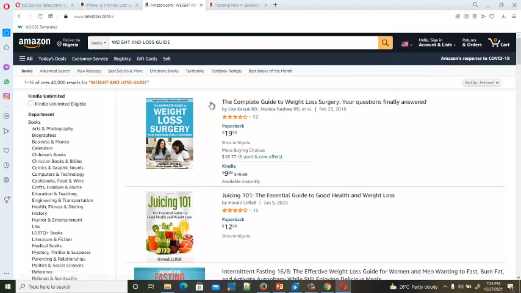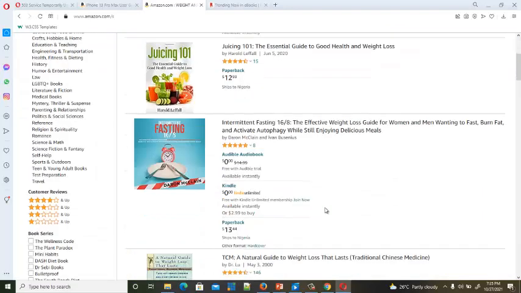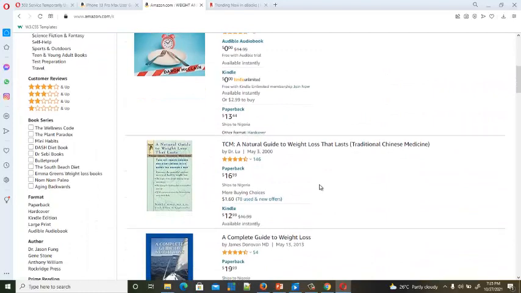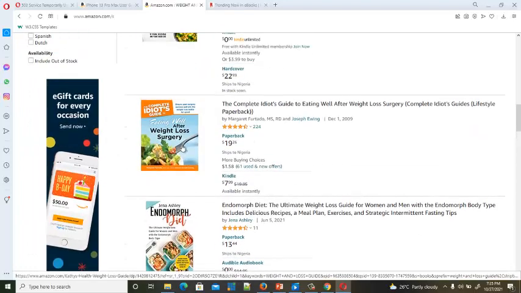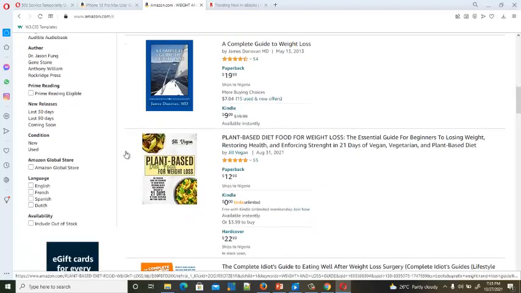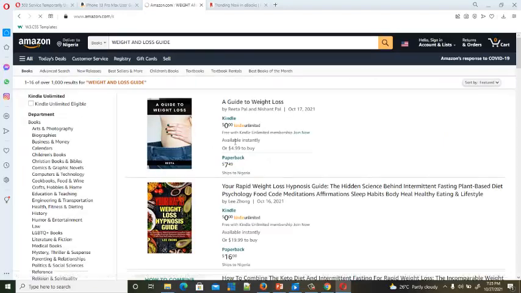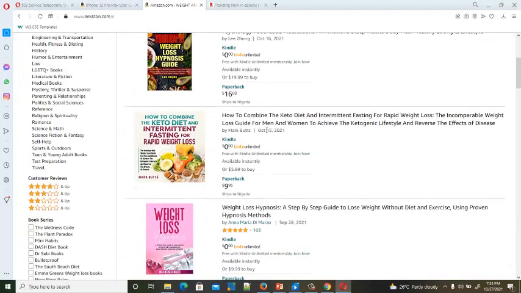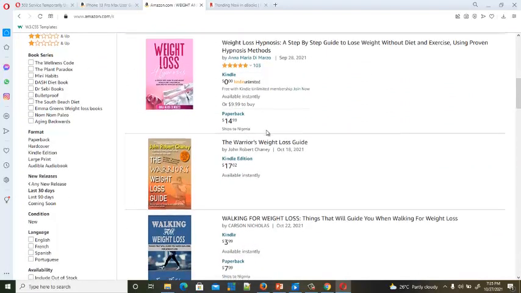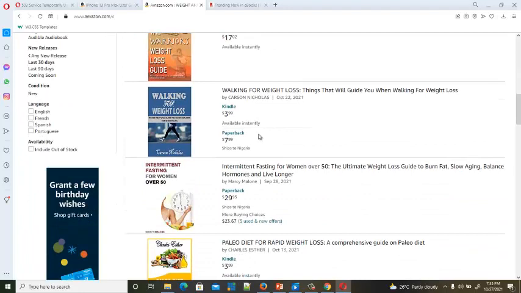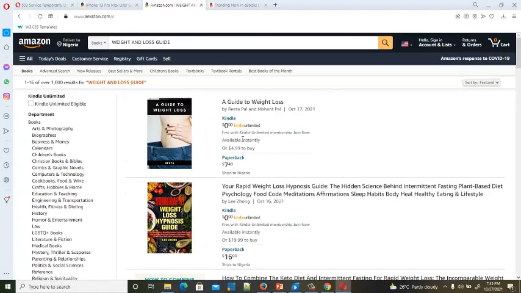You can see now there are a lot of weight loss guides here, but that's not how to start. Just come here. There's a place here, and click latest 30 days. That is the last 30 days. When you click on the last 30 days, you get the books that were published on weight loss in the last 30 days. You can see now you can have ideas of what to write on.